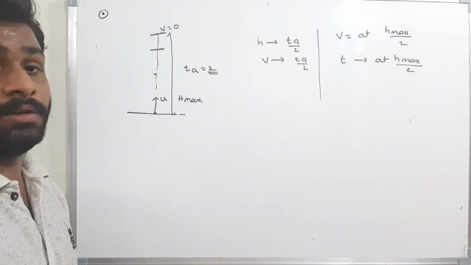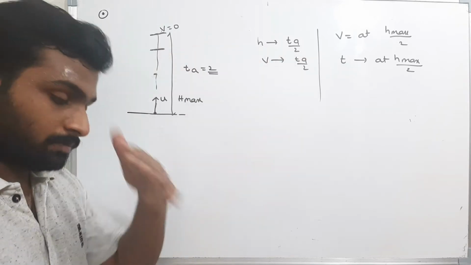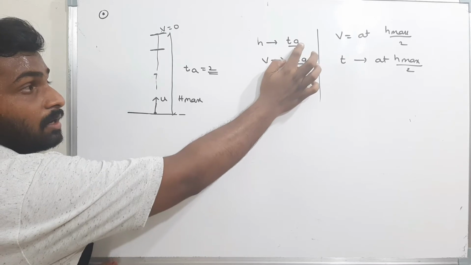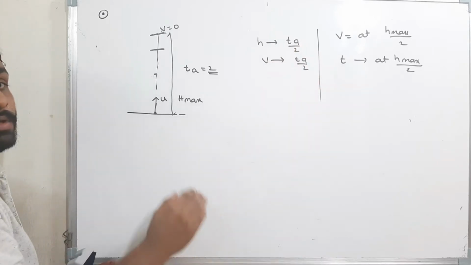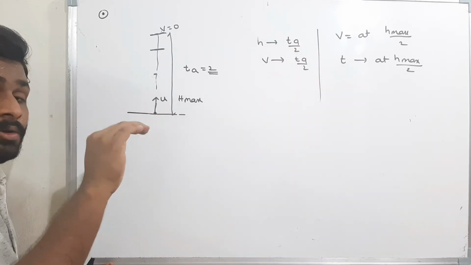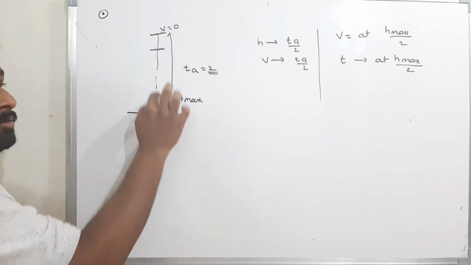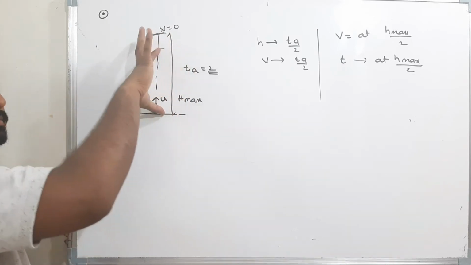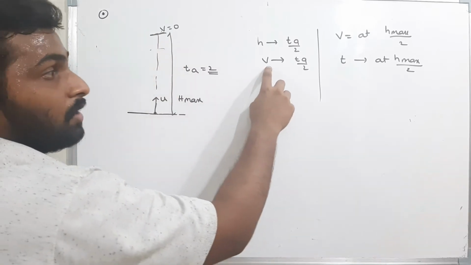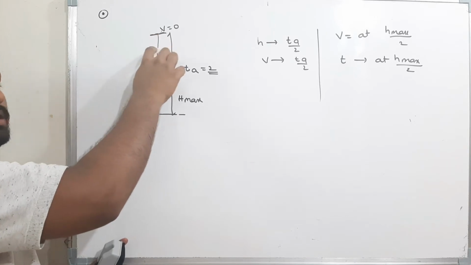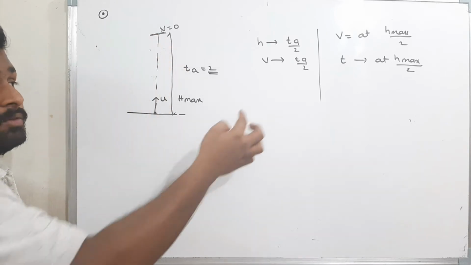Read the question carefully. Understand the question. See here. Height of the body at time Ta by 2. That means at half of the time of ascent, they told us to find where the body position is. The body won't be at half. The body will be somewhere here. They told us to find this height. Second point. The velocity of the body at Ta by 2. That means at half of the time, the body will be somewhere here. At this point, they told us to find the velocity of the body, v.